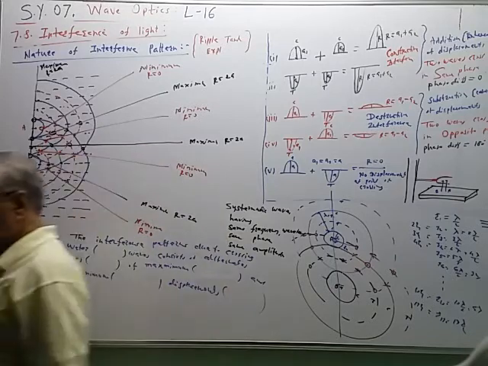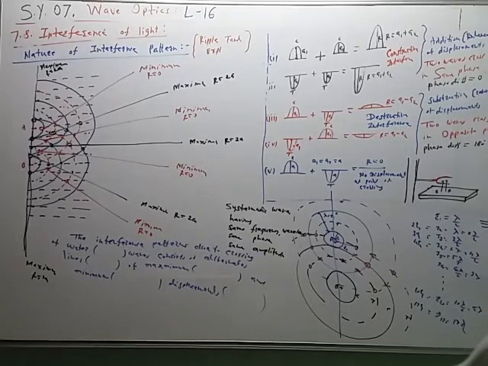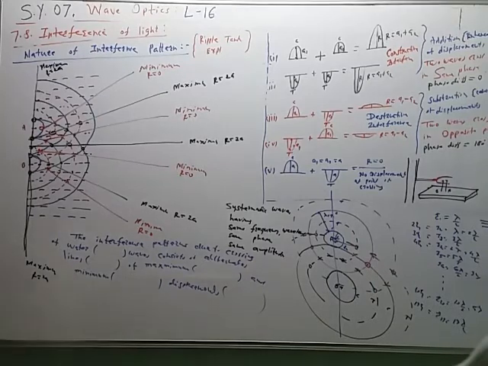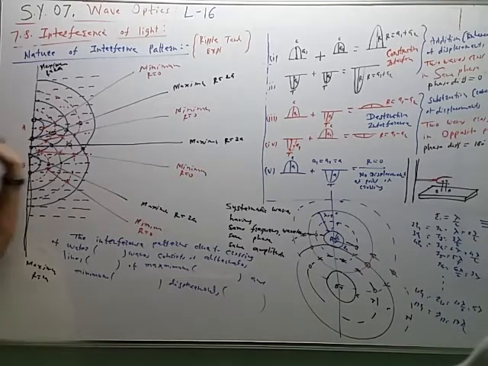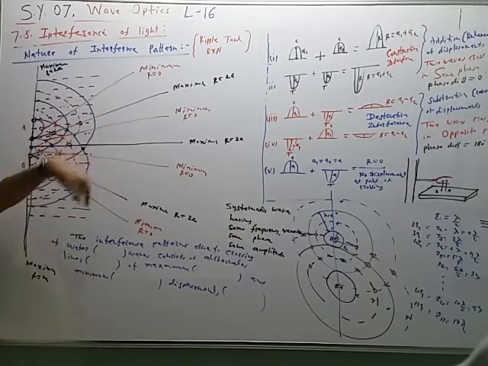Now, if these water waves are transverse waves, and water waves are replaced by light waves, which are also transverse in nature, we consider A and B as two sources of light which produce transverse electromagnetic waves. So they will also cross each other like this.